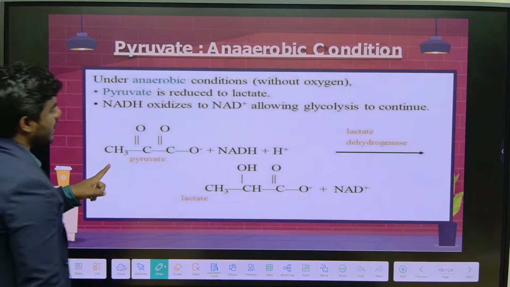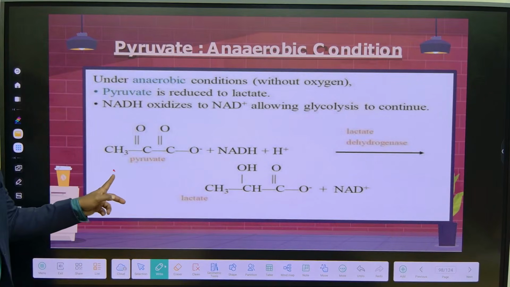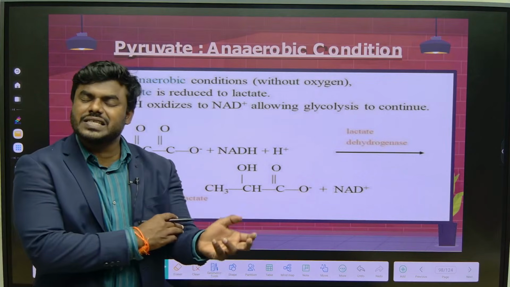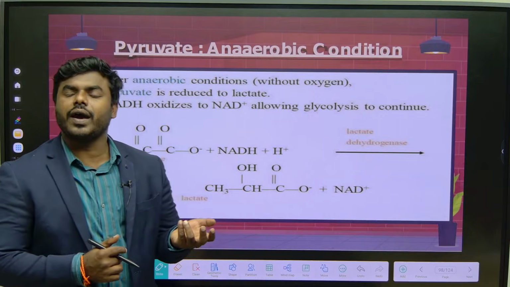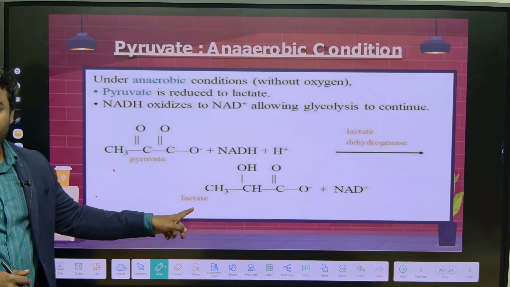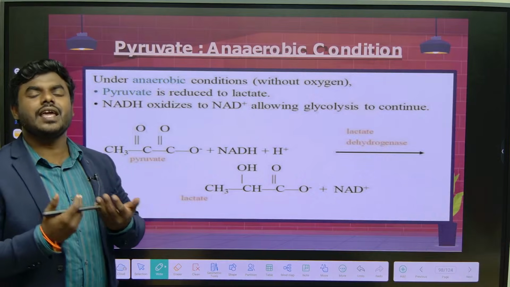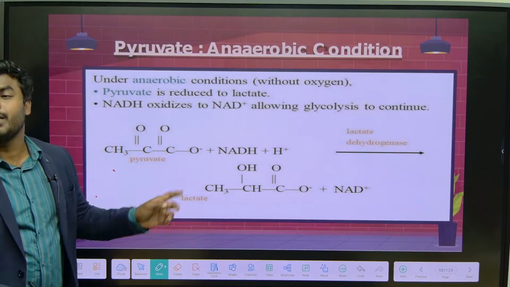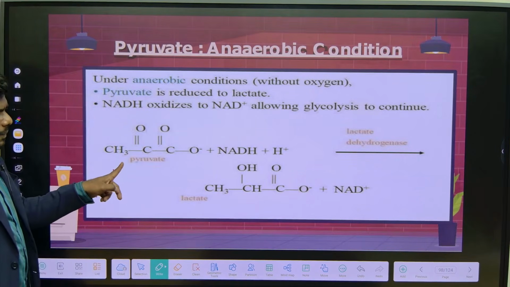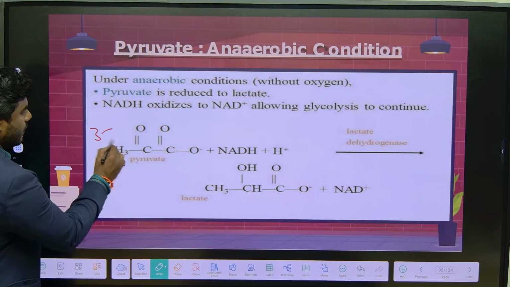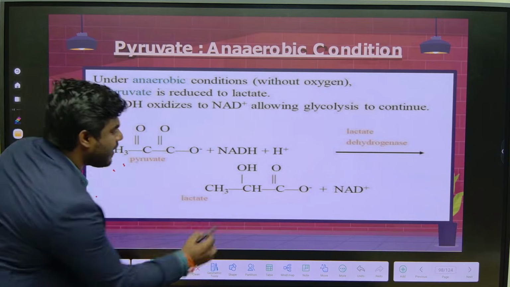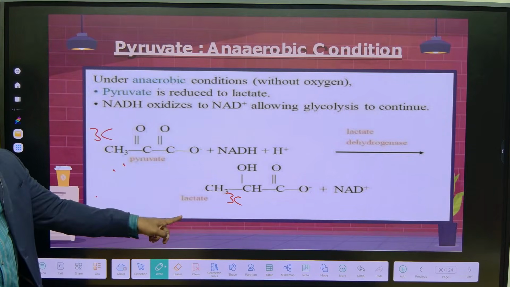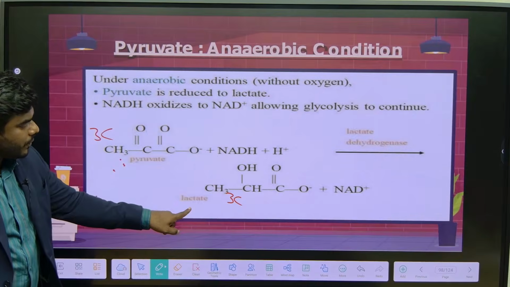Now imagine in the absence of oxygen. Whenever we are doing vigorous exercise, running, cycling, all of a sudden the muscle starts to cramp. Correct na? Why? Because pyruvate is replaced by lactic acid. When we take a deep breath and sit quietly for some time, again lactate is replaced by pyruvate. So pyruvate is how many carbon? 3 carbon. Very good. Lactate is also 3 carbon. Hence, is there any release of carbon dioxide? Definitely there is no release of carbon dioxide. So pyruvate is converted into lactate.